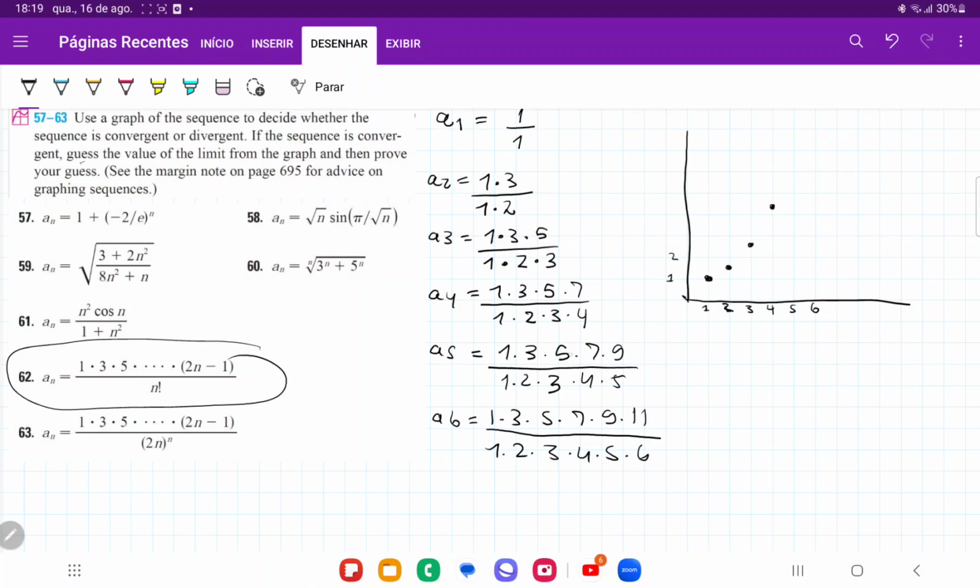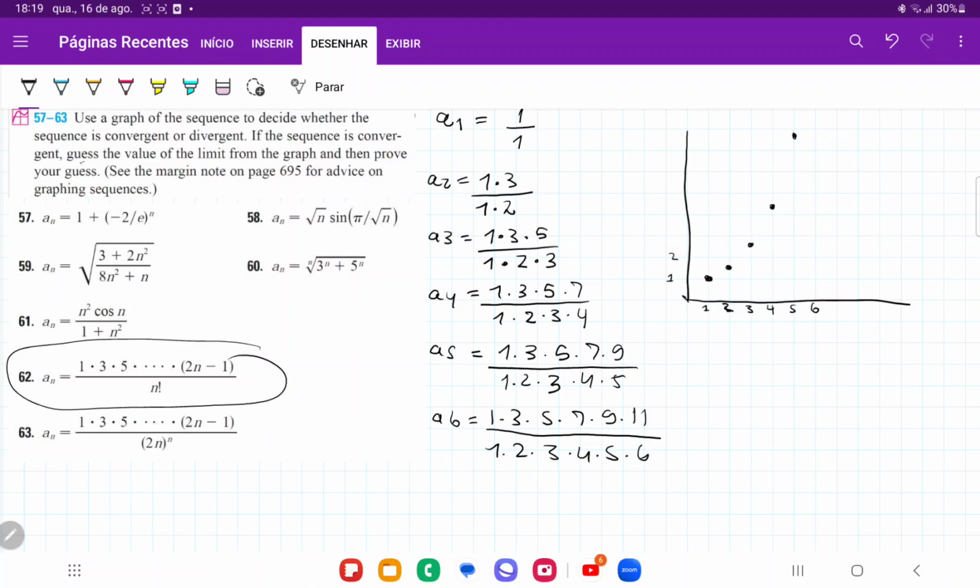A5, let's see how that goes. The 5 cancels out, the 3 cancels out. So we have 7 times 9 on the top, divided by 2 times 4. So that is going to be 63 divided by 8, which is about 7.87. So 1, 2, 3, 4, 5, 6, 7.87 something.